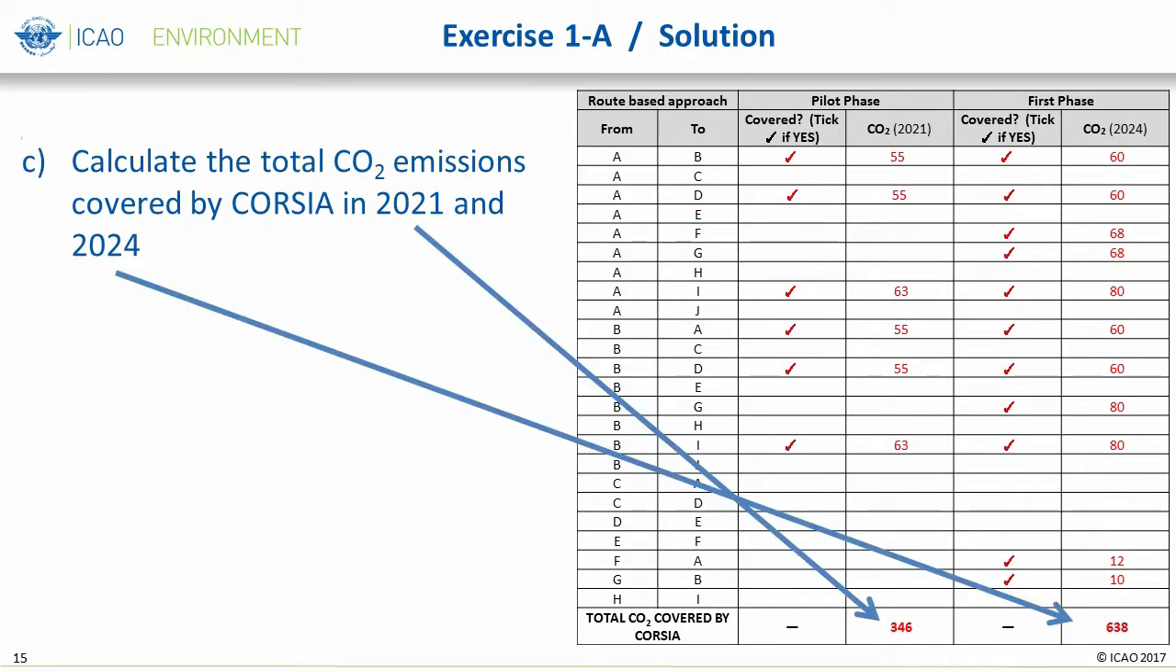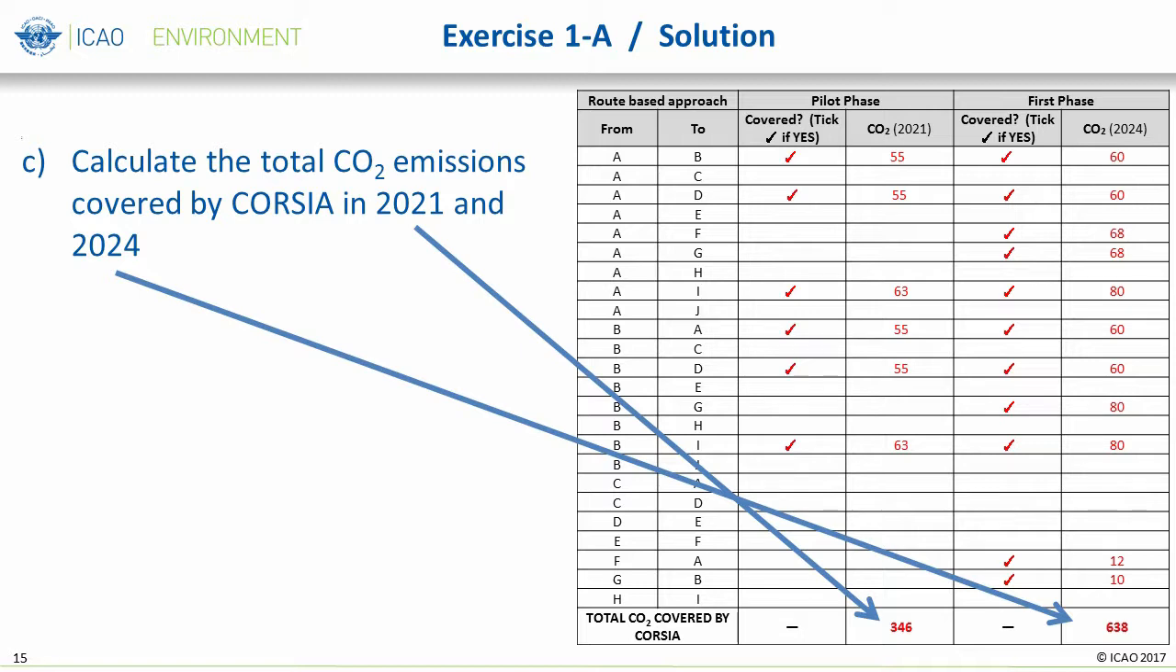To calculate the total CO2 emissions covered by CORSIA in 2021 and 2024, simply sum the CO2 emissions values for the covered routes in the respective year. The total CO2 emissions in 2021 is 346, while the total CO2 emissions in 2024 is 638.